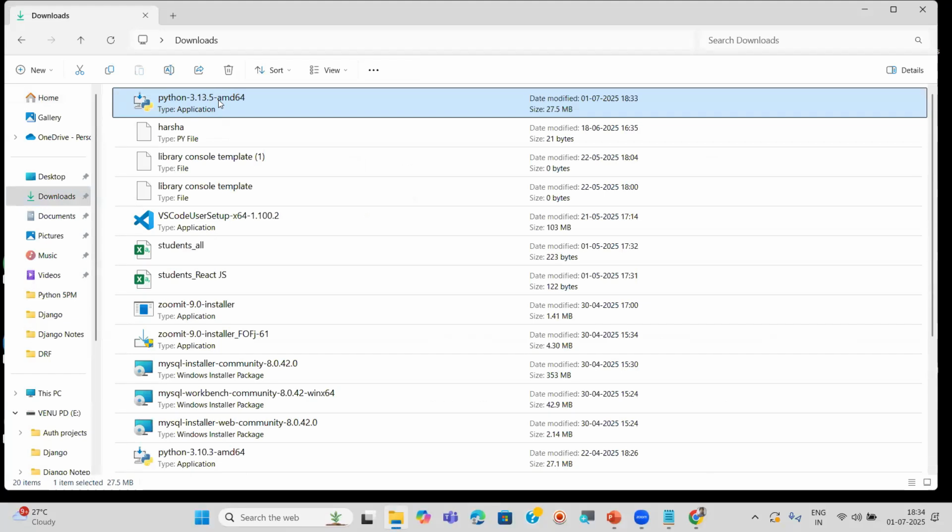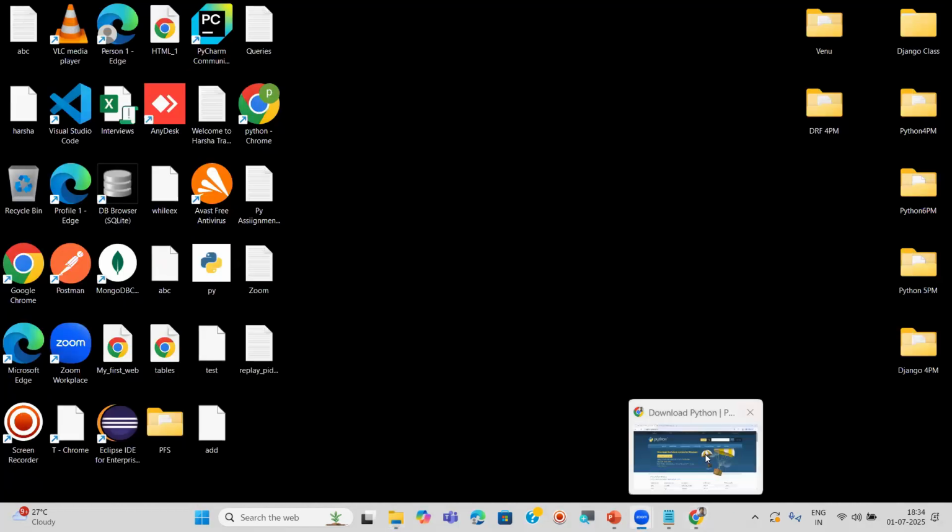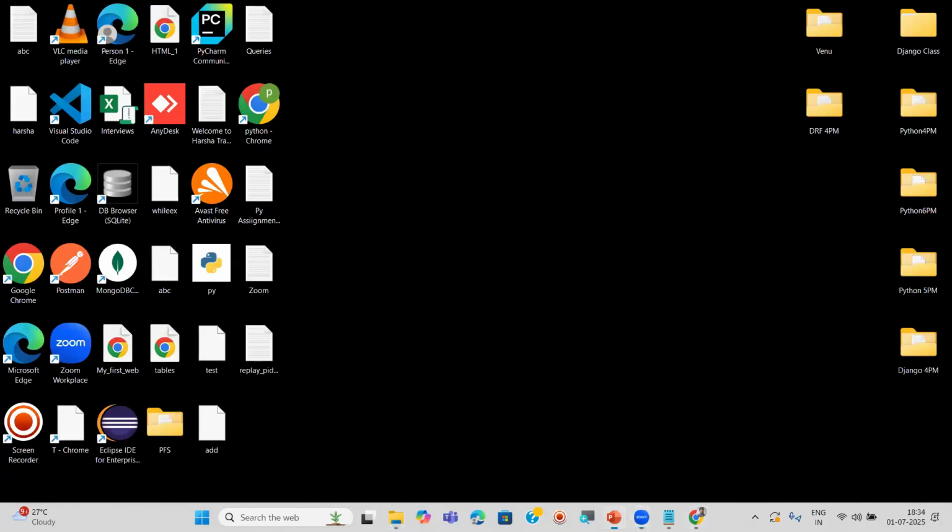It's very, very simple. How do you install mobile apps? In the same way, Python software installation. Now here, if you want to install it, just double click on this file. But in my system I already have this software, so I will show what you can see if you double click on this file.